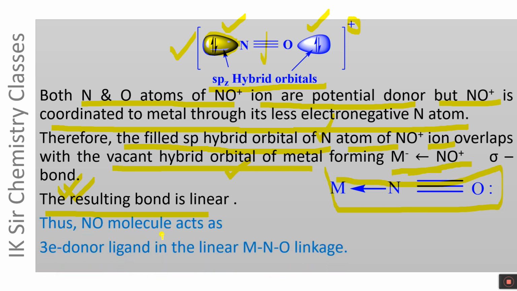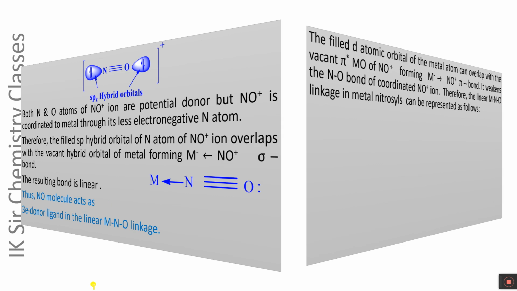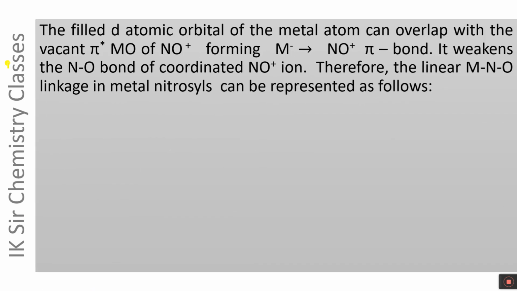Thus, NO plus ion acts as 3 electron donor ligand in the linear MNO linkage. One electron has already been transferred to metal atom, and then NO plus ion donates 2 electrons. Overall, NO molecule acts as 3 electron donor in the linear MNO linkage. This was the sigma bond.